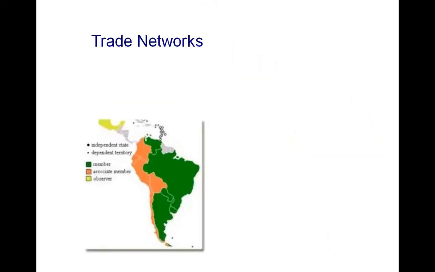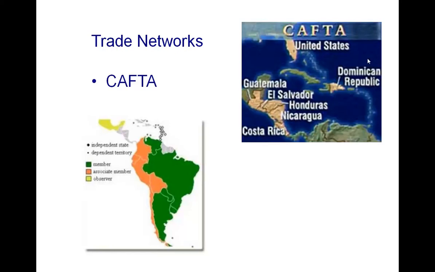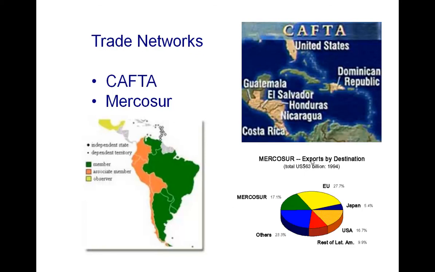The trade networks of the region are similar to what we looked at in North America. We have CAFTA, which is like NAFTA. The United States, Dominican Republic, Guatemala, El Salvador, Honduras, Nicaragua, and Costa Rica all have entered into a free trade agreement where these areas are interconnected economically and trade occurs without barriers or tariffs. We also have the Mercosur. You can see in these green countries the member regions, mostly in South America. In terms of exports by destination, you can see that the Mercosur is interconnected in the world economy, with many of their exports going to the EU, Japan, the United States, the rest of Latin America, and even Mercosur members.